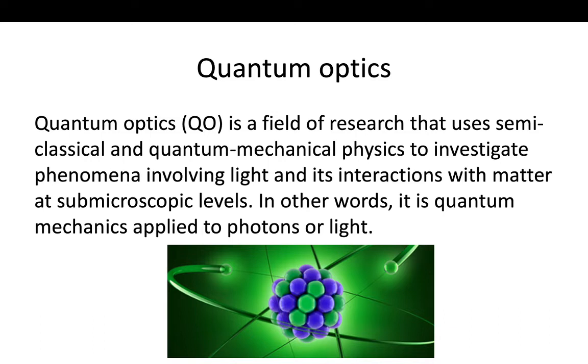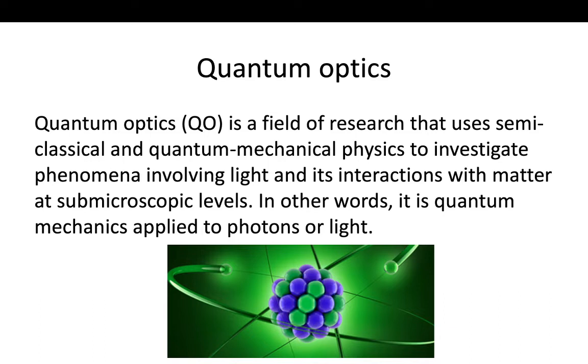Because when you do research on the nucleus, this means you are working on materials, you are working on some basis. And when you work on materials in physics, this means you are trying to develop something new. So that's why quantum optics is a field of research that uses semi-classical and quantum mechanical physics to investigate phenomena involving light and its interaction with matter at the submicroscopic level.